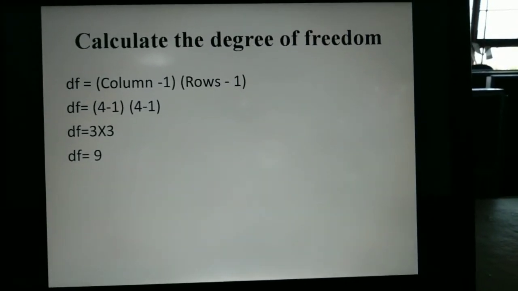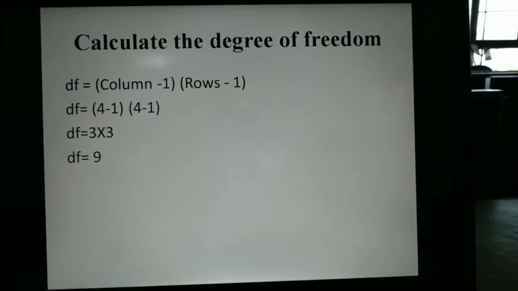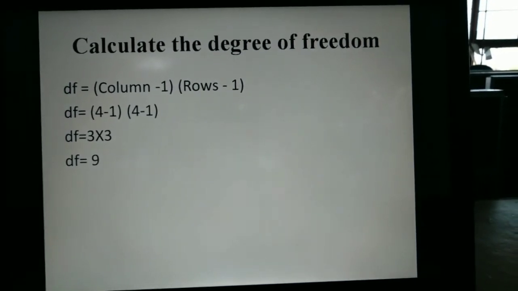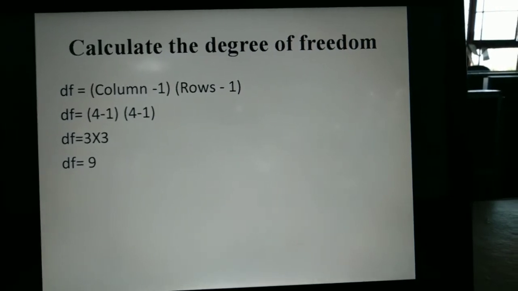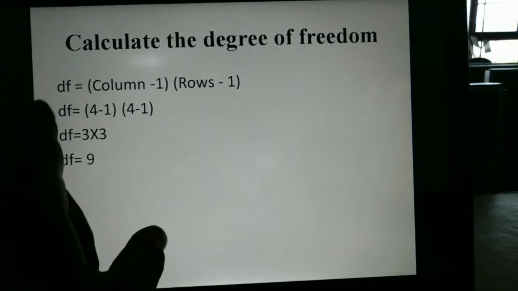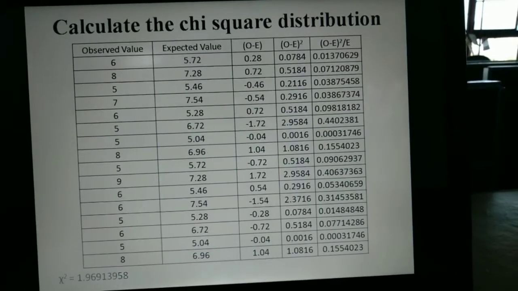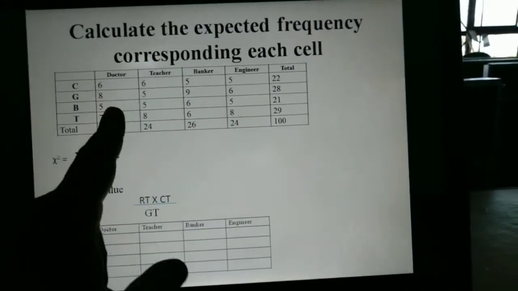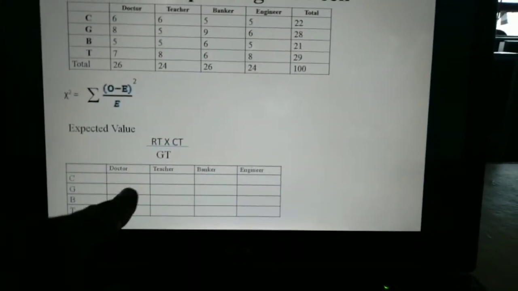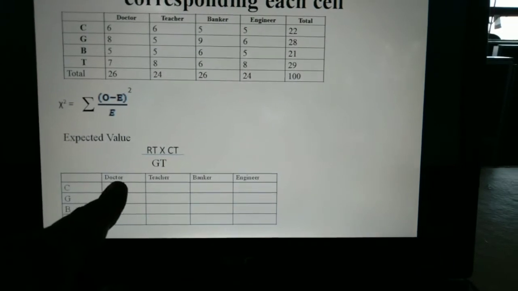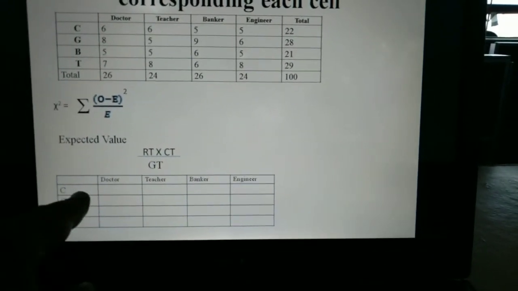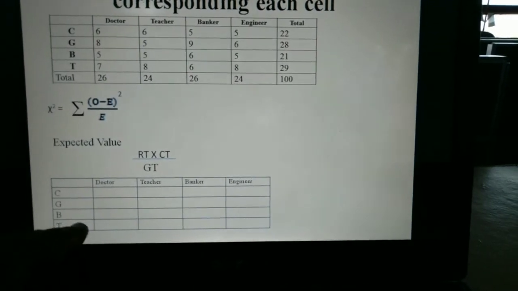Now the next step is to calculate the degree of freedom. In case of chi-square, how can we find the degree of freedom? First you need to understand how many columns and how many rows we have. We have 4 columns, 1 2 3 4, and 4 rows, 1 2 3 4.